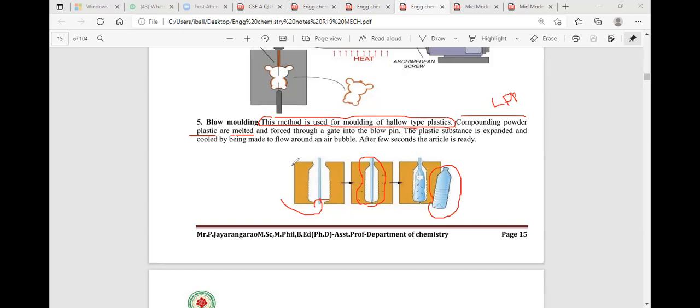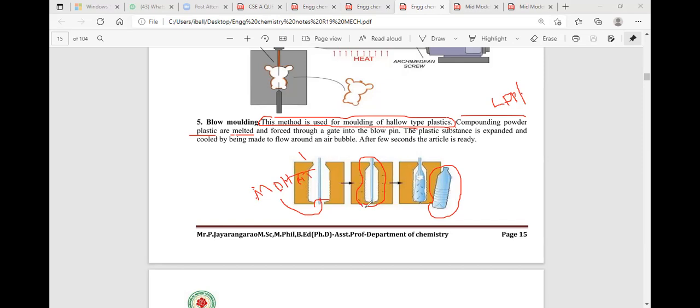Now see here. Initially we take thermoplastics of lower density, like polythene, polyvinyl chloride, polystyrene, polyethylene terephthalate, PET. The low density thermoplastic material is treated at higher temperature, and it converts into the molten state. The low density molten plastic is then treated with hot air. Then what will happen? When it is treated with hot air, the plastic will be expanded like a film.